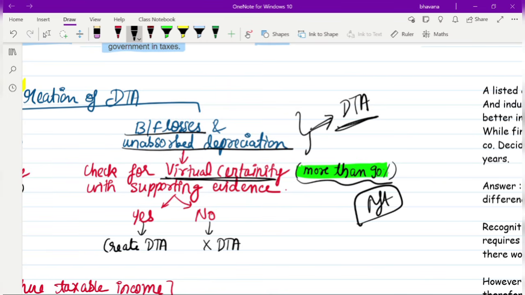Only certainty is not enough. If you think that you are more than 90% sure that you'll get a profit in the future so that you can use the brought forward losses and unabsorbed depreciation, that is not enough. You must also have some supporting evidence which supports your certainty. If you're saying I'm 90% sure, how are you saying it? Do you have any evidence? That is what they are asking.